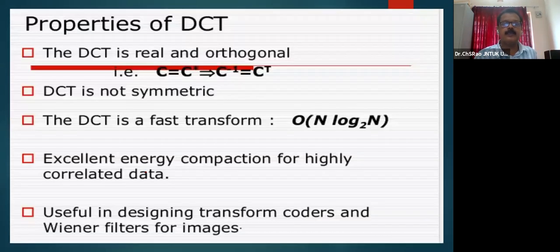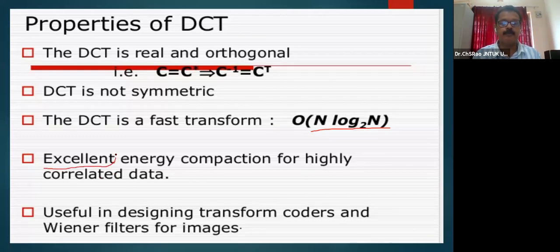U and v are ranging from 0 to n minus 1, then you can take C of uv like this. And coming to the properties of DCT, it is real and orthogonal, C equal to C star, and C inverse is also equal to its transpose. DCT is non-symmetric, it doesn't offer the property of symmetry. DCT is a fast transform which requires the same computation as DFT, order of n log n to the base 2. The energy compaction is not simple.